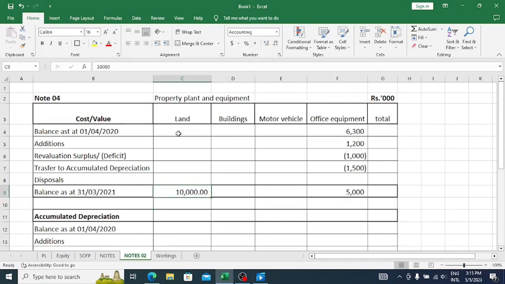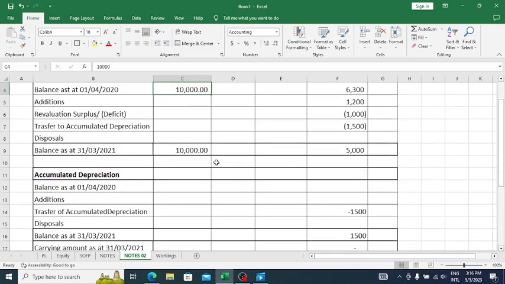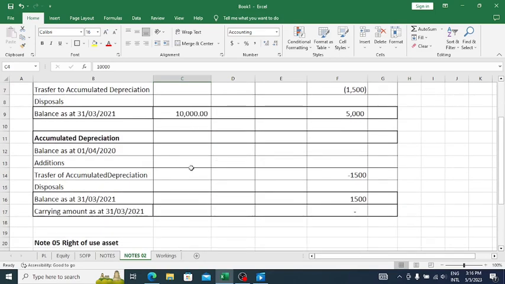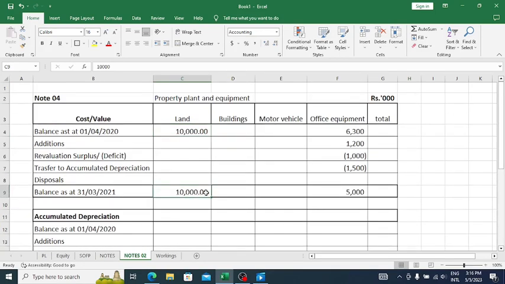And we think that the opening balance is also 10,000, because they say there are no purchases apart from this purchase of this equipment. So then we can think that the closing balance is equal to the opening balance, and there is no depreciation. But they say the closing value of the land, the market value now, is 15,000.